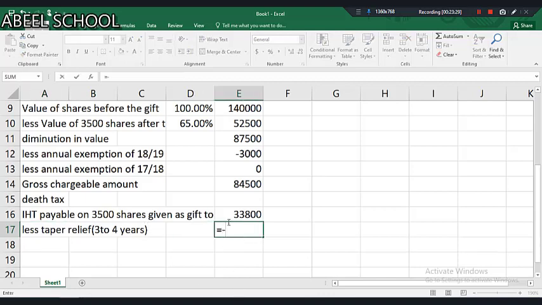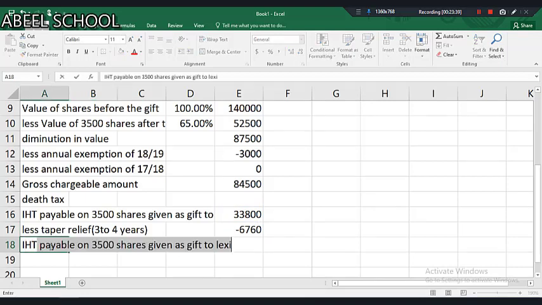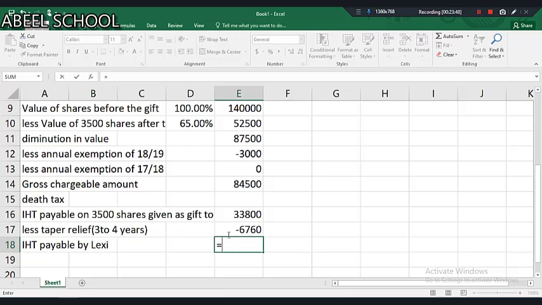So we'll take 20% of this. After the taper relief, IHT payable by Lexi. How much will Lexi have to pay?